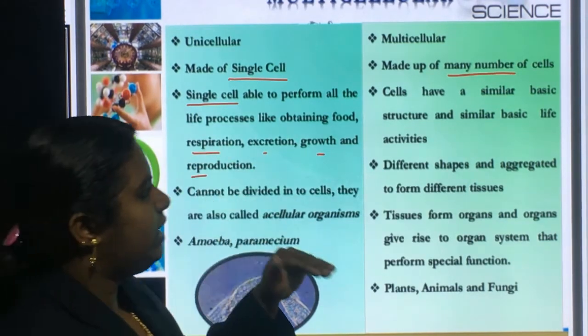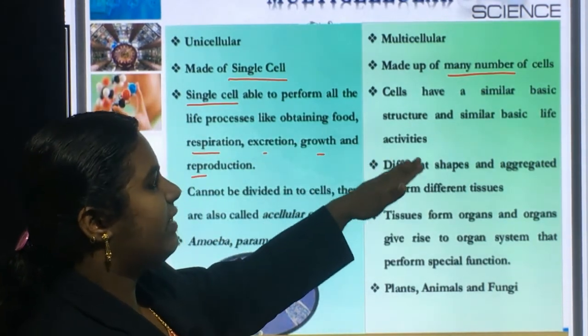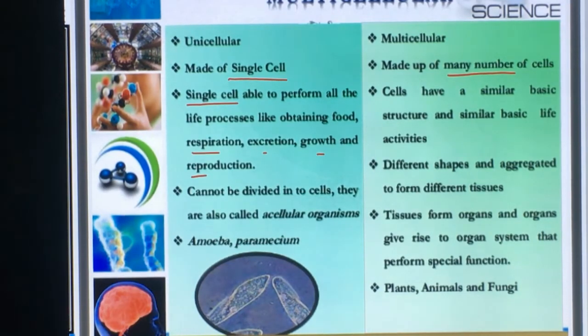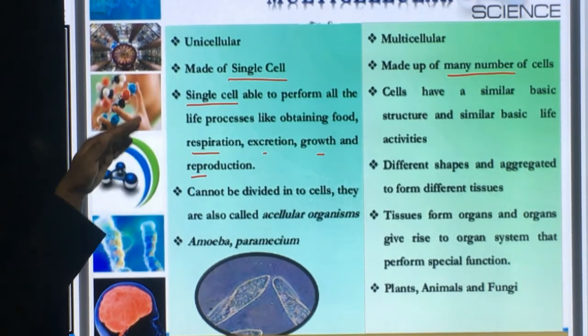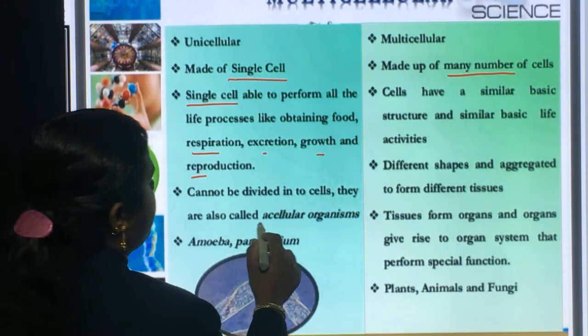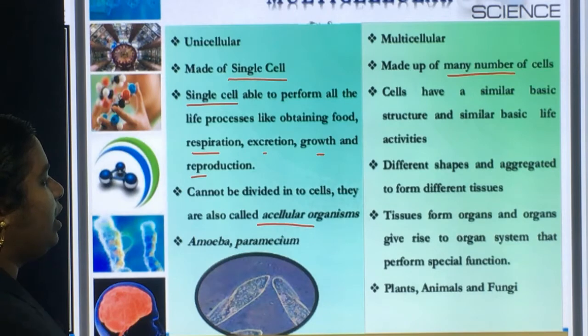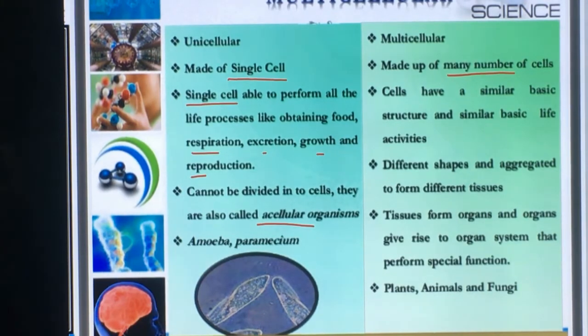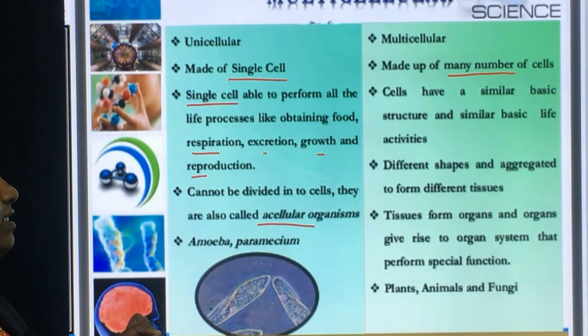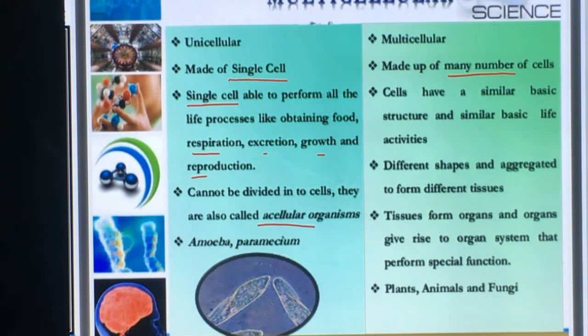But in case of a multicellular organism, all the cells have a similar basic structure as well as similar basic life activities. Unicellular organisms are also known as acellular organisms because their body cannot be divided into different cells, since it consists of only a single cell. So another name for these unicellular or single celled organisms is acellular organism.